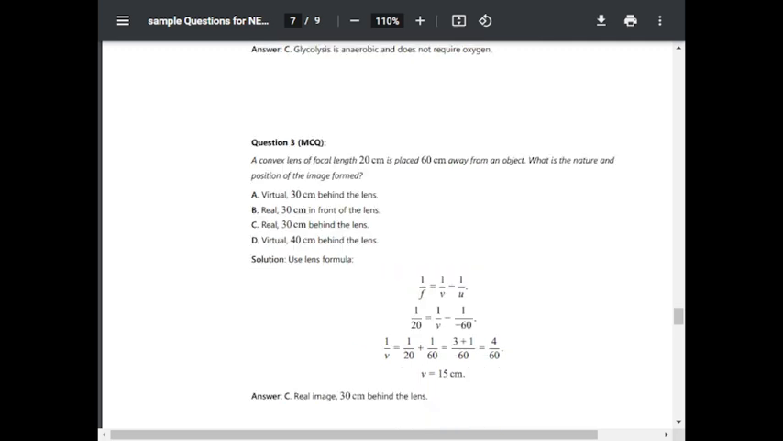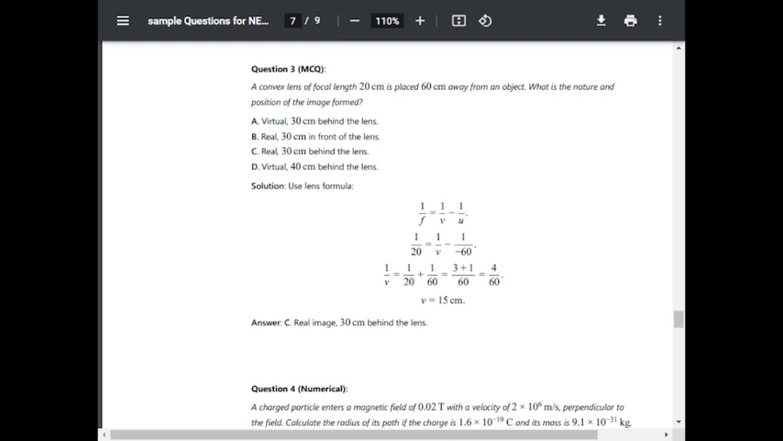Using lens formula, 1 upon f is equal to 1 upon v minus 1 upon u. f is 20 and u is minus 60. So 1 upon 20 is equal to 1 upon v minus 1 upon minus 60. That is 1 upon v is equal to 1 upon 20 plus 1 upon 60. Hence it is equal to 4 upon 60. v is equal to 15 centimeter. Hence C is the real image, 30 centimeter behind the lens. v is equal to 30. So v is equal to 15.